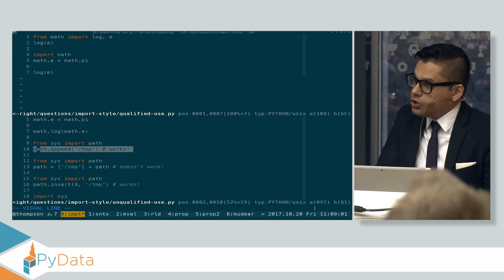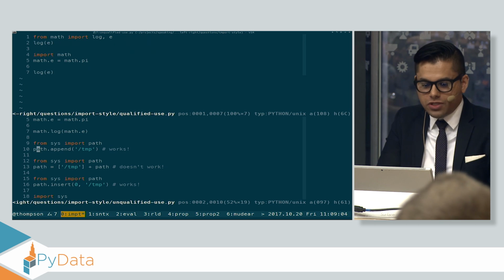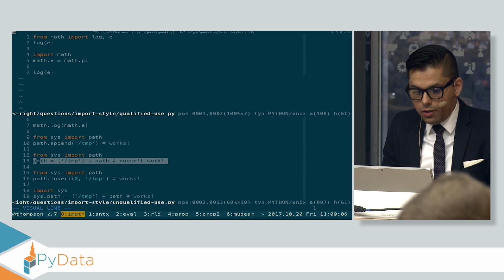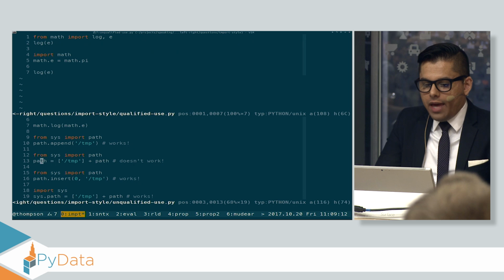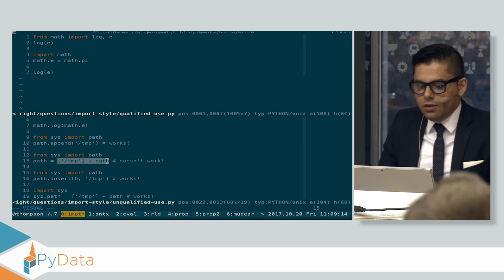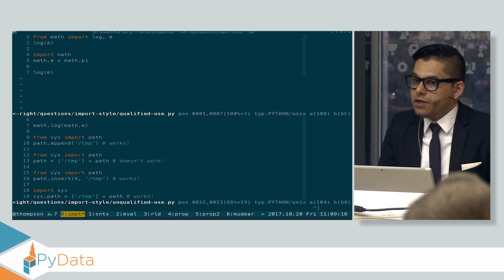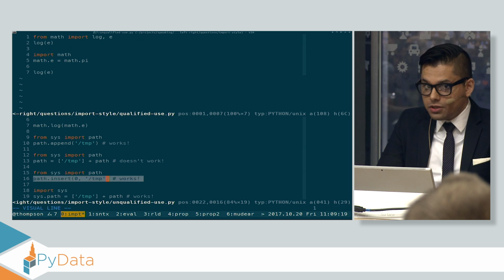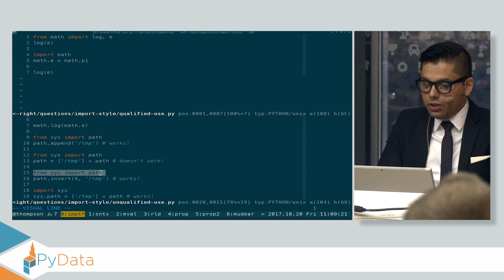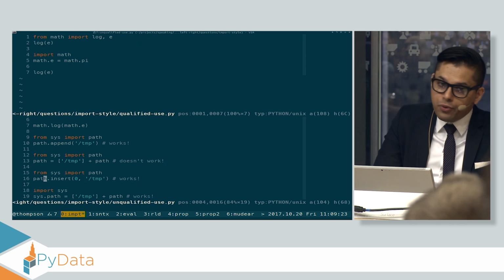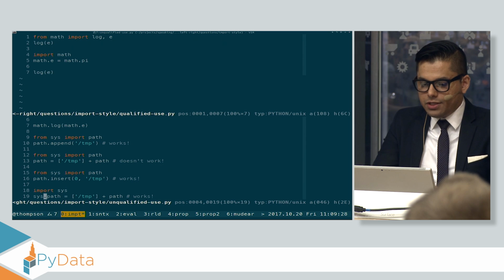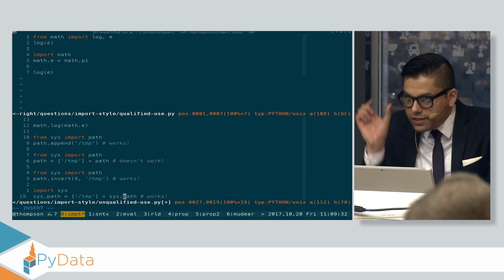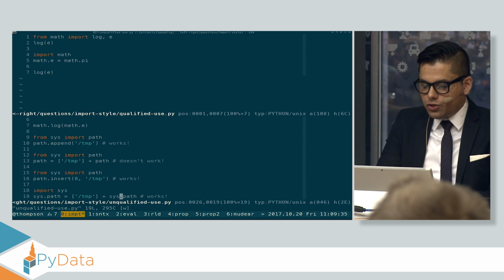This is why when you're told to append your path in Python, this works. This operates on the actual sys.path, and it actually fixes your sys.path. This does not work. What you accidentally did was you bound the value of path early. Then, in your local scope, you just created a new shadowed version of the sys.path. This works because even though you bound the value of path early, you performed a mutating operation on the original path, so this just works. And this works because you're looking up, sorry, this should be sys.path. You're looking up the current version of path and then setting the current version of path. That's why we see this difference.